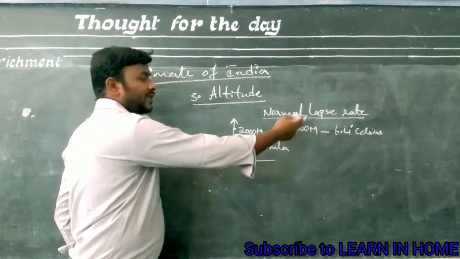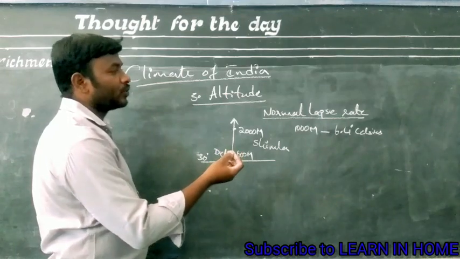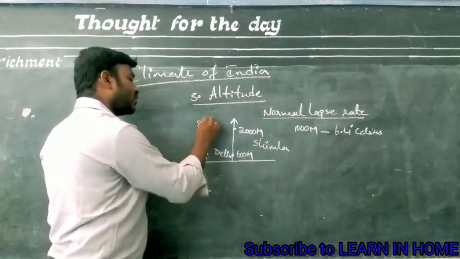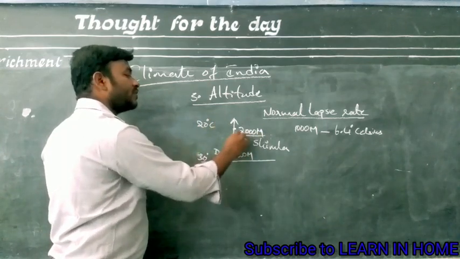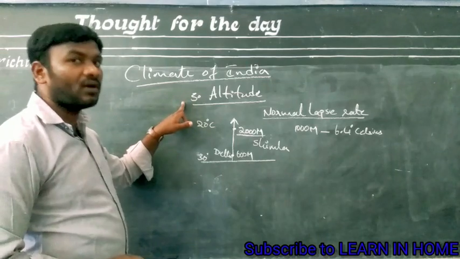అంటే 1000 meters కి 6.4 degrees అది తగ్గిపోతుంది. అండ్ ఆల్మోస్ట్ ఒక 10 degrees Celsius టెంపరేచర్ తగ్గిపోతుంది. అంటే the temperature will be 20 degrees Celsius at 2000 meters height. So the temperature will be changed based on altitude also.